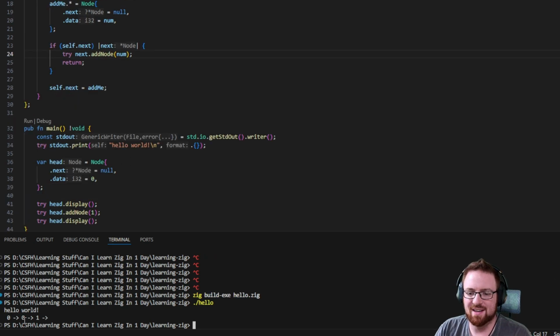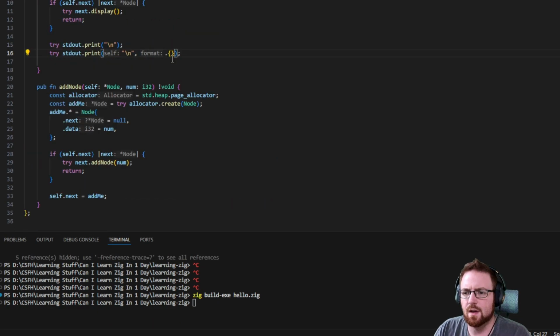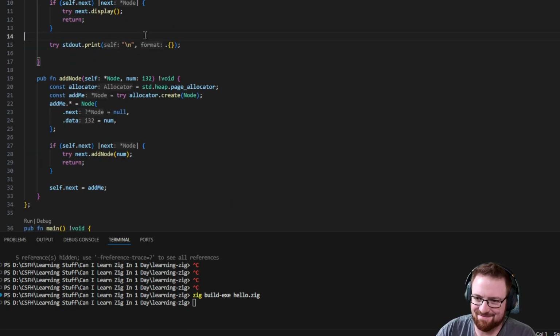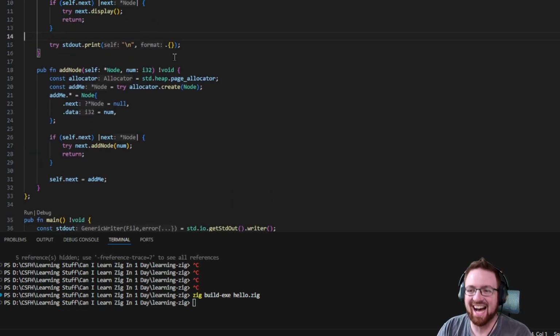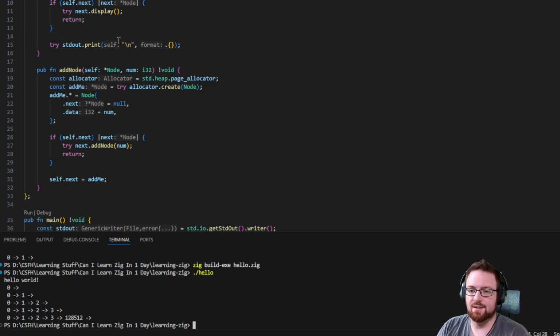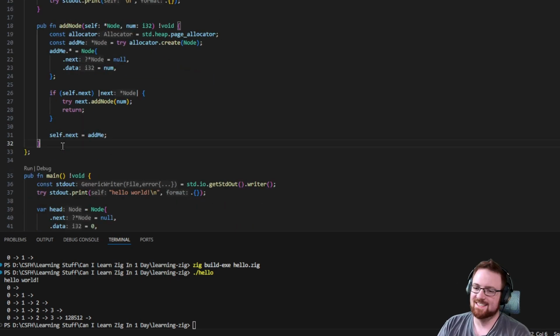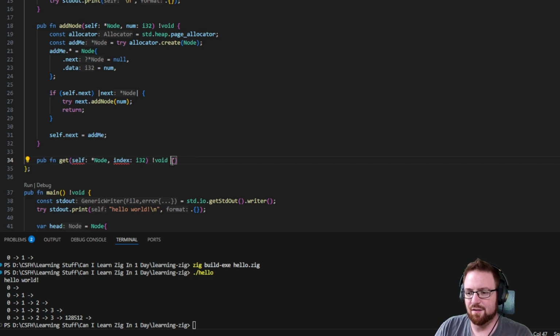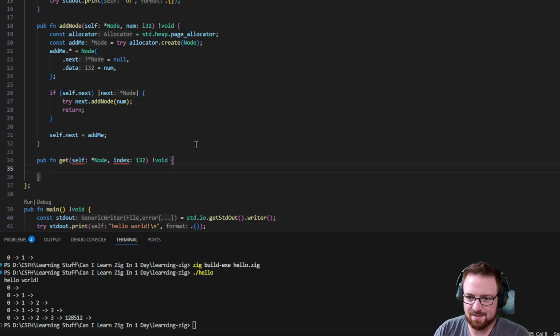So it was 0 and then it was 0 1, so it worked, but I forgot a new line. Oh, I forgot the dot. I forgot that stupid little dot. Just a random pointless dot. It's not actually pointless, I know. Oh, that's so irritating. Oh, you know what? I need to have a get function. Okay, I'm gonna suck it up. I'm gonna write one more function in this language. It is kind of funny to me that you end up with a similar error throwing problem in this language as you do with Java.